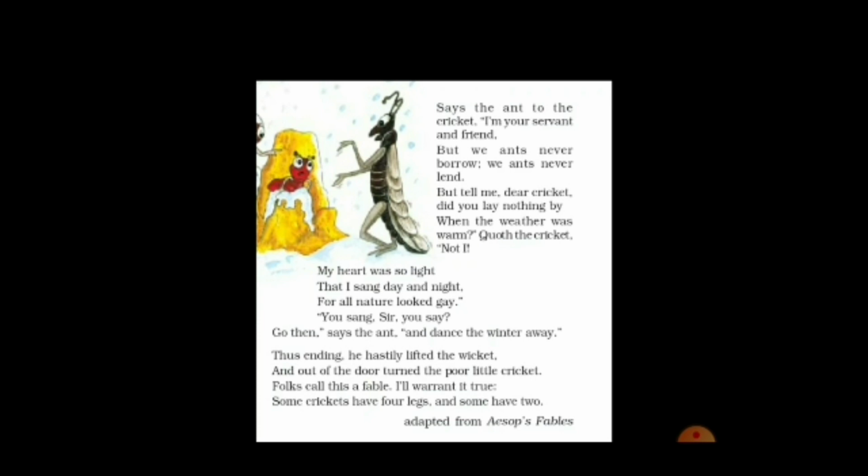Let's see the explanation of the sixth stanza now. The cricket tells the ant that he was so happy during the happy months of summer that he sang day and night. He was so happy and nature looked so pleasant that he forgot all about the winter.